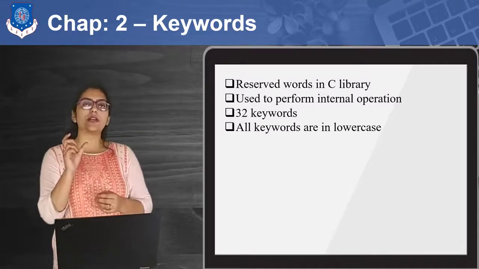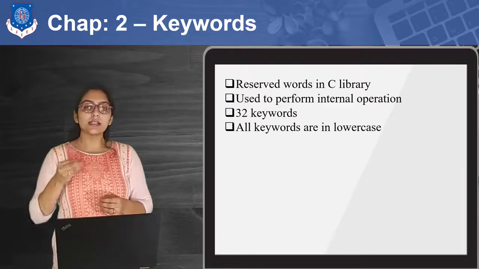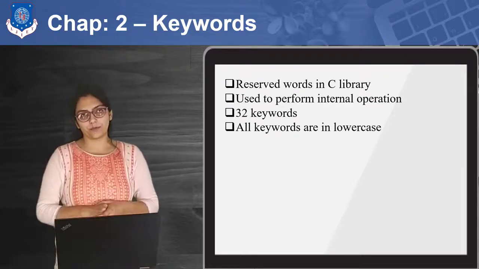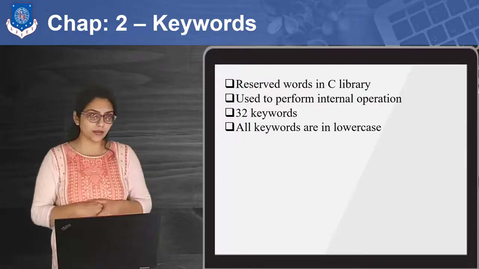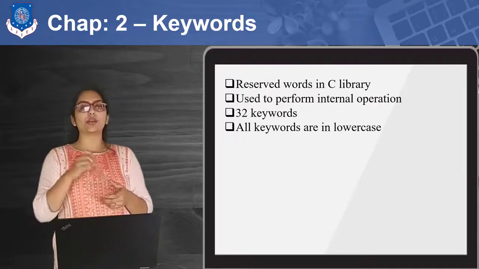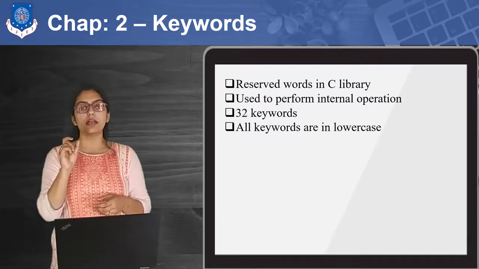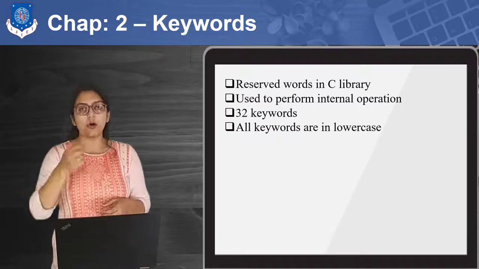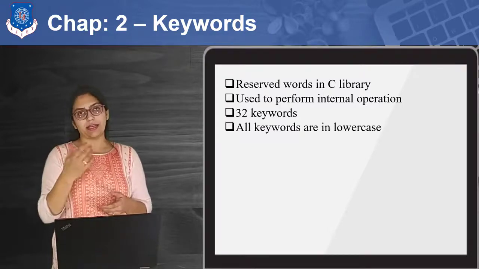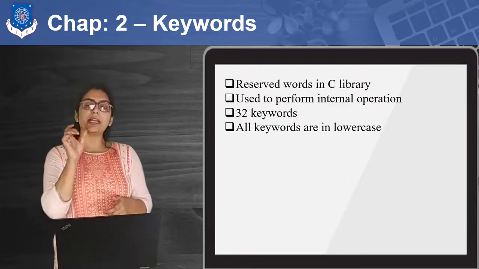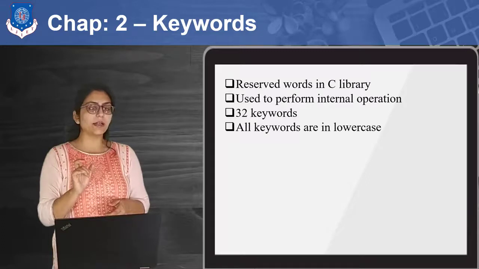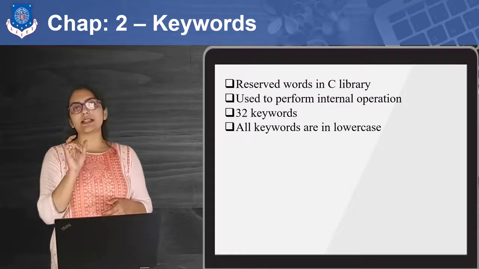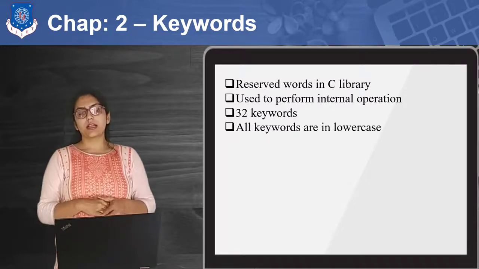Keywords are specific words which are reserved in the C programming language. What exactly does the word reserved mean? I have told you that you cannot use the word main as a variable name or as a function name, because the meaning of main is already defined in C: our program execution will start with main.